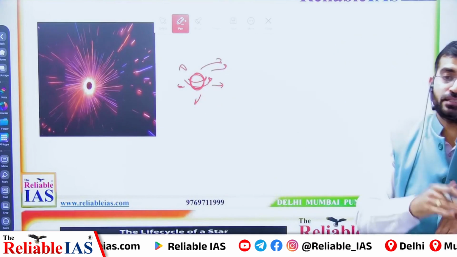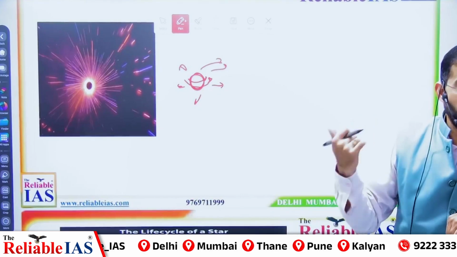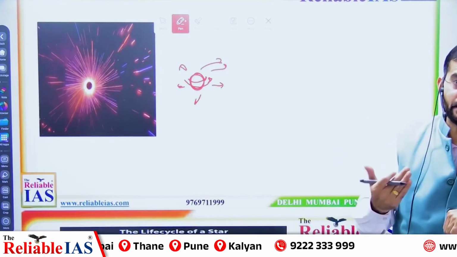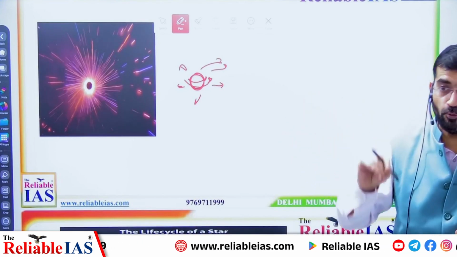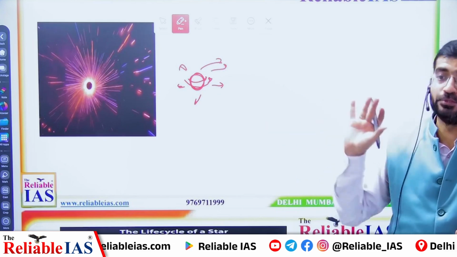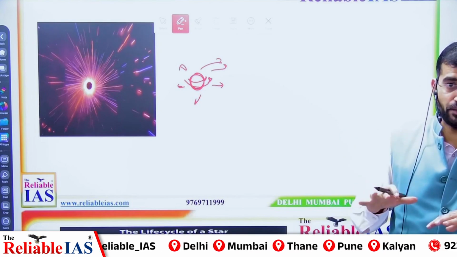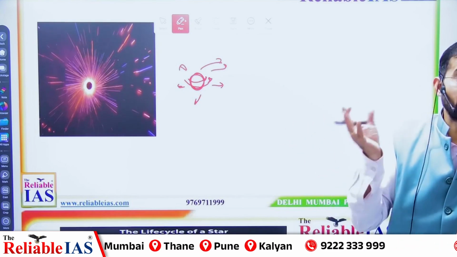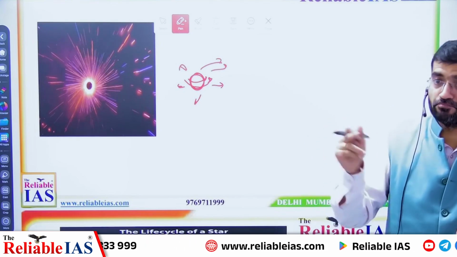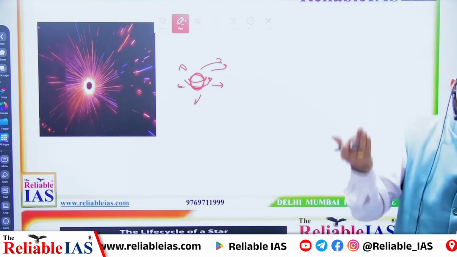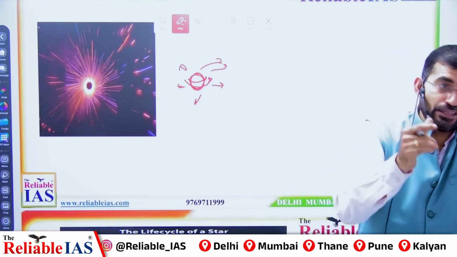So a radiation-emitting dying star is called a pulsar. It is nothing but the core of a star left behind after the explosion of that star. How can this be identified? On the basis of observation of electromagnetic radiation.